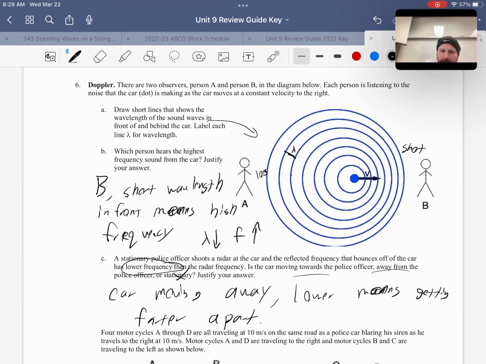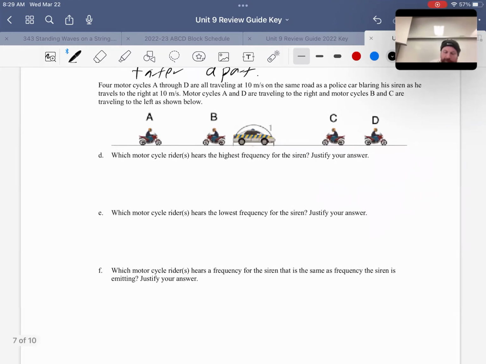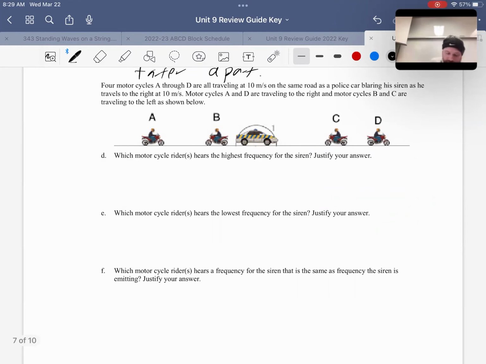All right, now we've got to interpret this idea here. So I've got 4 different motorcycles here, and they're all traveling at 10 meters per second. We'll assume they're all going forwards. So we've got A coming at the police officer at 10, B going away from the police officer at 10. Is the police officer moving?